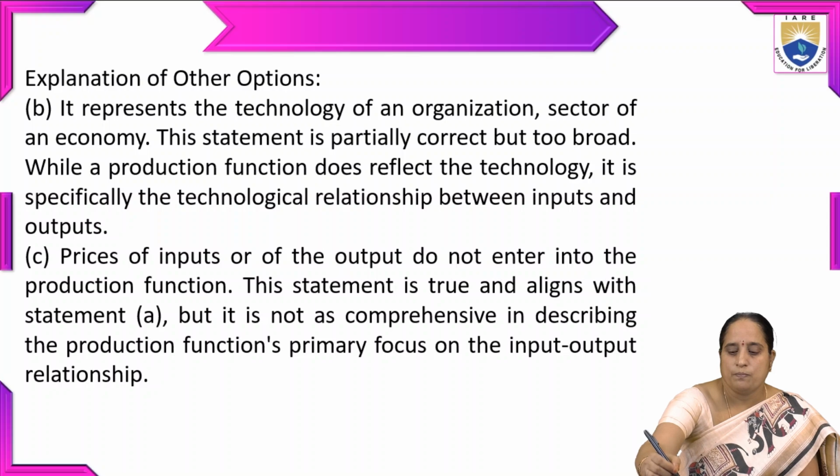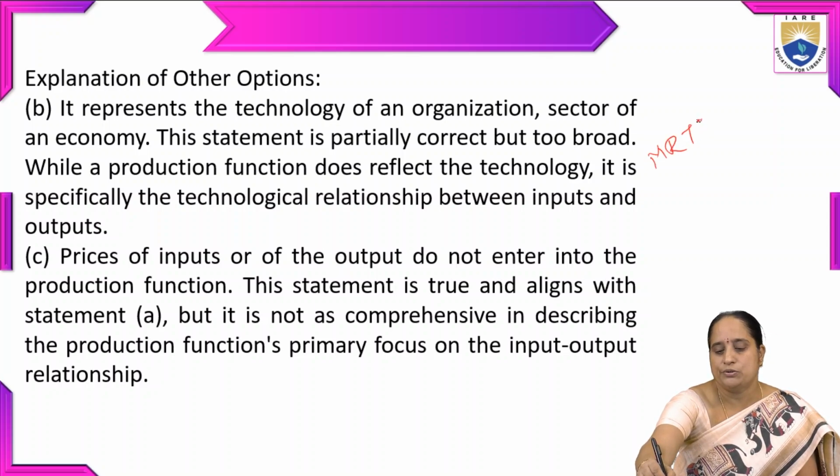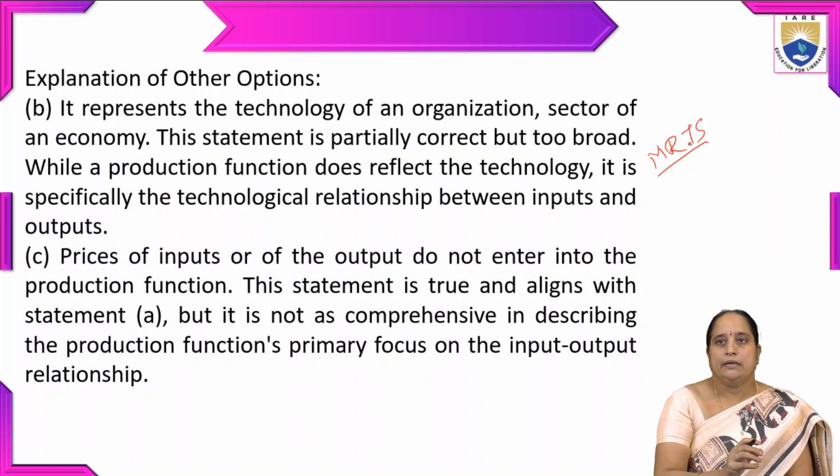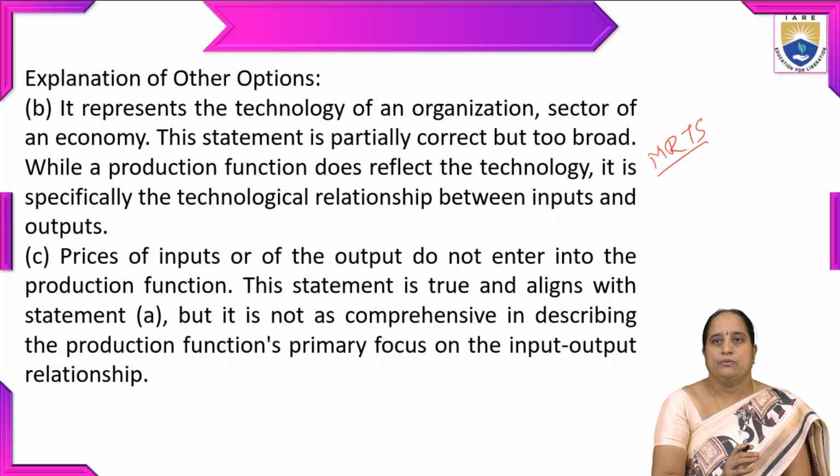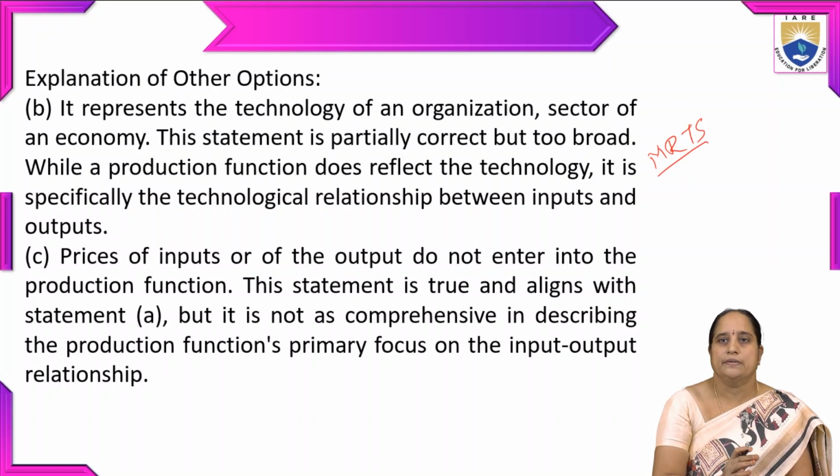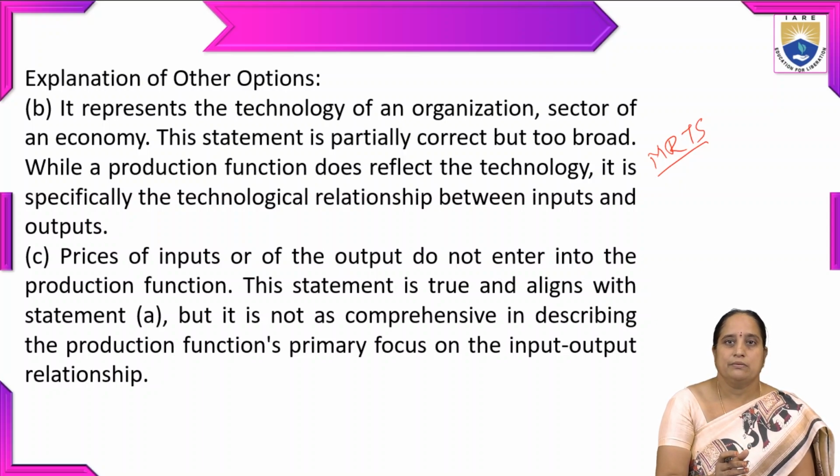According to the marginal rate of technical substitution, MRTS, technically we can substitute one input variable with another. But in real sense, we may not substitute capital with labor and labor cannot always be substituted with capital. So according to this statement, up to a certain extent, we can have some kind of technological relationship between inputs and outputs.